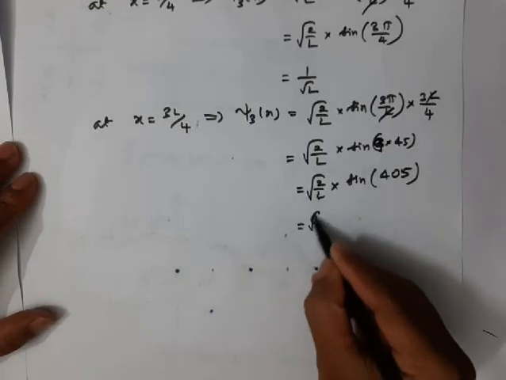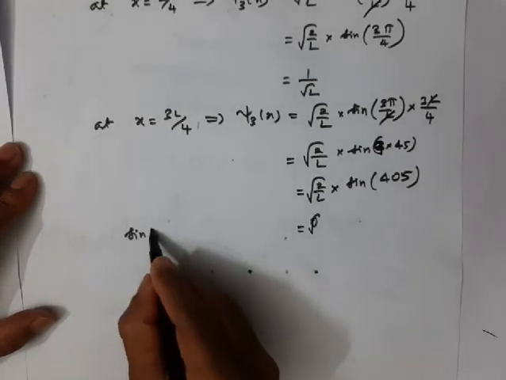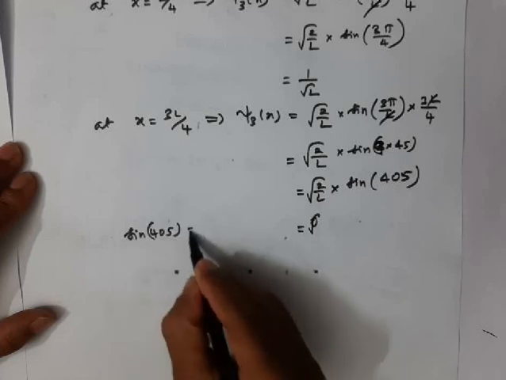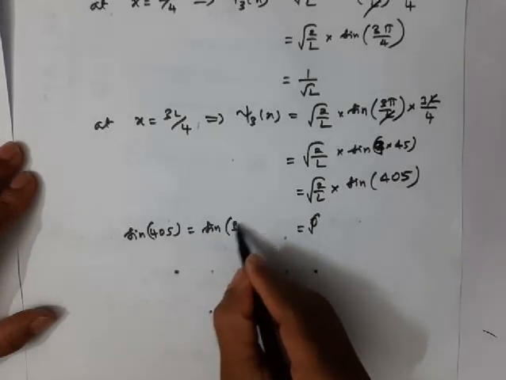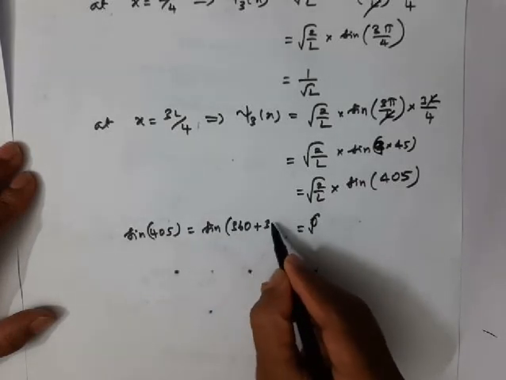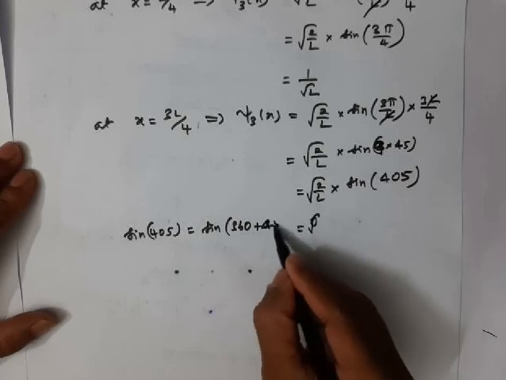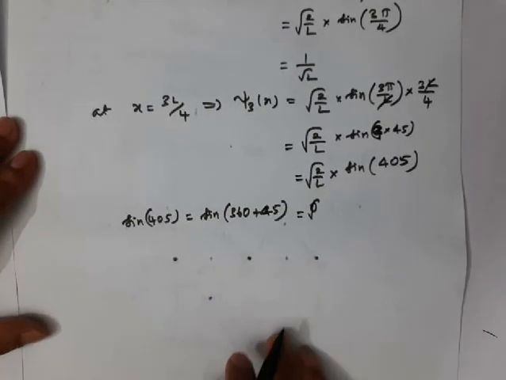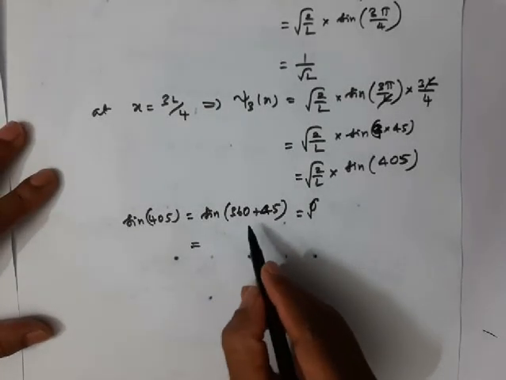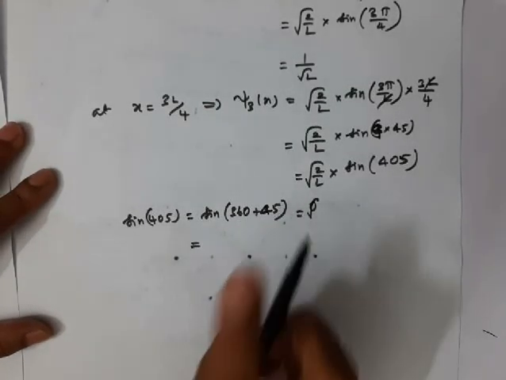So I'll find out this value separately. Sine 405 is equal to sine 360 plus 45. Sine 360 plus 45 means first quadrant.